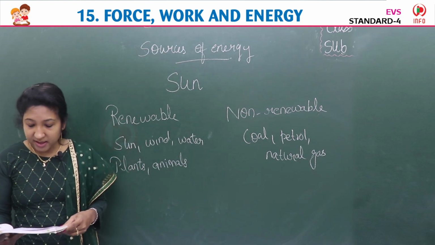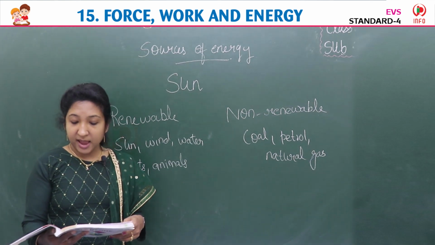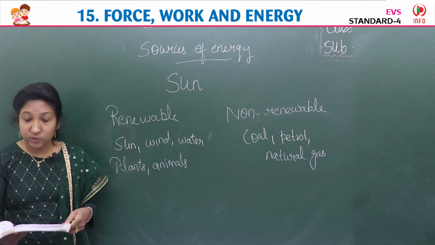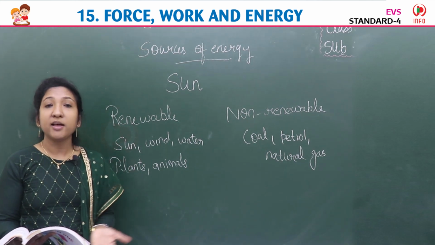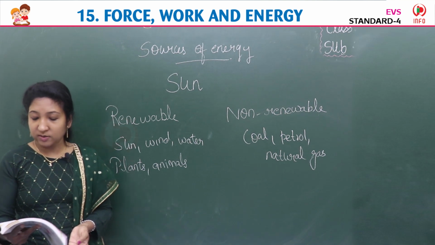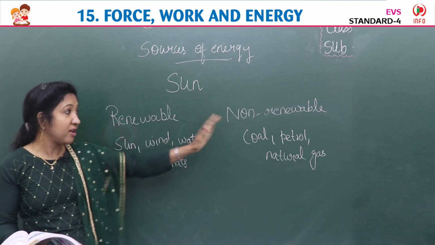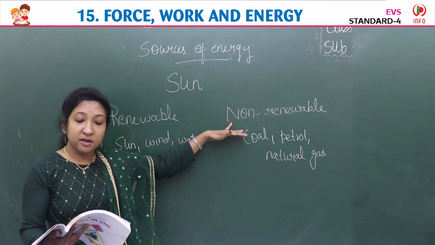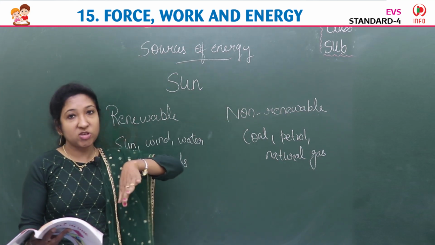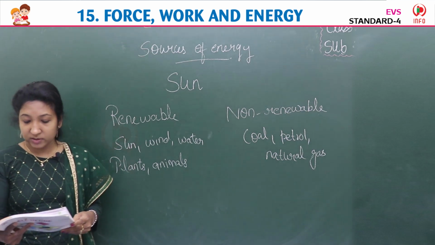Okay. Then secondary energy sources. Energy that is converted from primary sources is called secondary energy. Primary sources means renewable and non-renewable. If we convert energy from these, it is called a secondary source of energy.